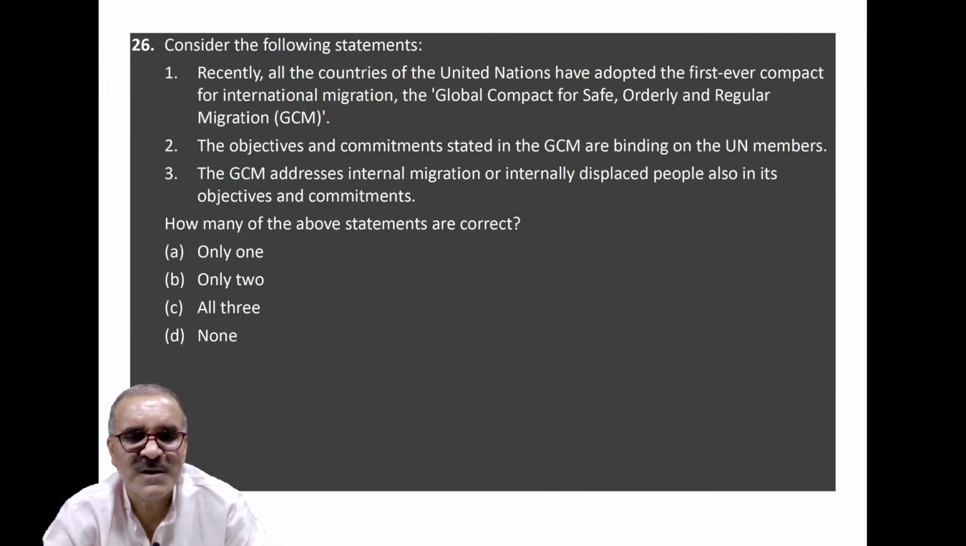Coming to question number 26. Consider the following statements and select the correct statement out of them. This question is again related to the United Nations, and this question is related to migration. International migration has been in the news for the last many years. It is related to India also. Clear? You know Rohingya and all.